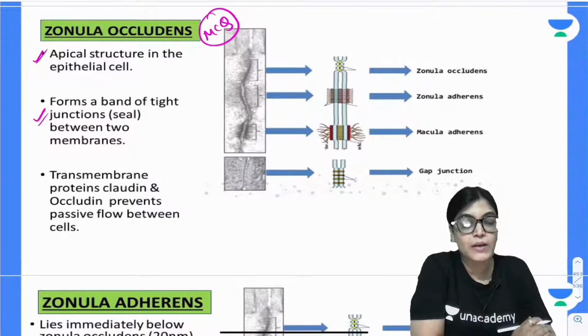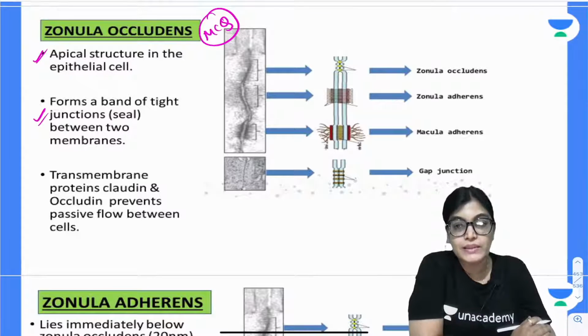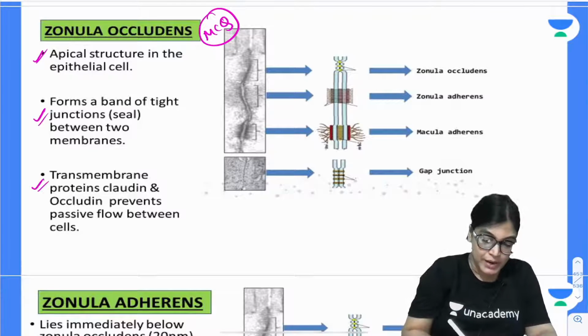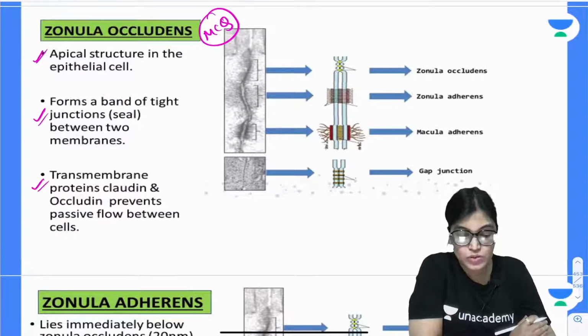When we are talking about Zonula Occludens, it is forming a seal between the two membranes. What do you mean by the term occludens? It is forming a seal between the two membranes, with transmembrane proteins claudin and occludin that prevent passive flow between the cells.